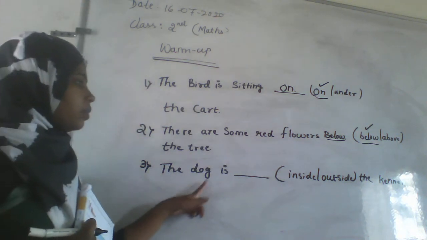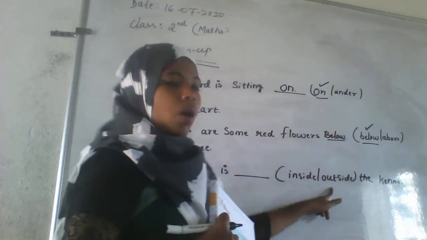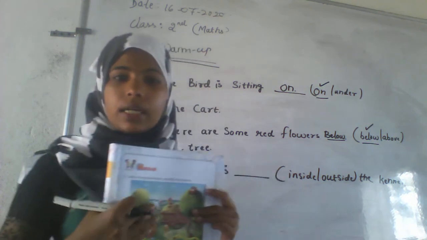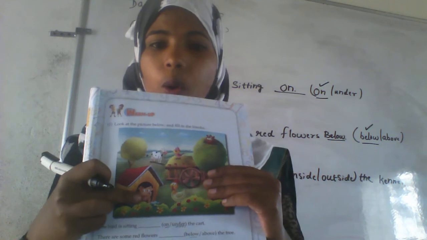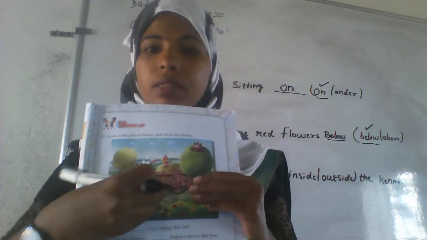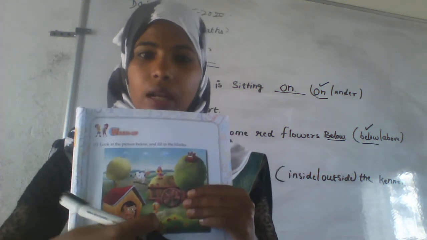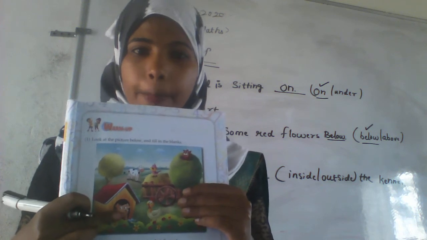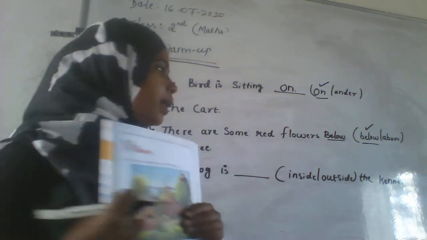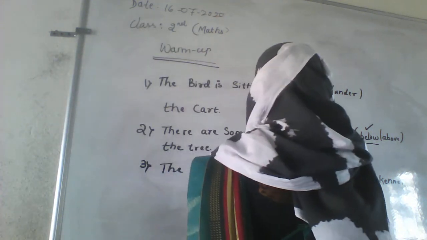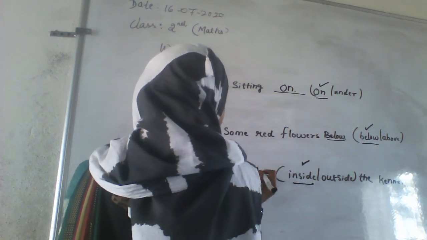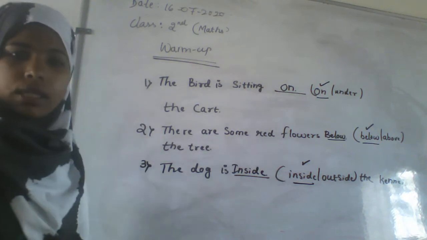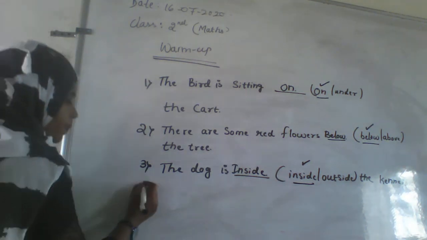The dog is dash inside or outside the kennel. Inside or outside the kennel means here, see whether the dog is inside or outside. Outside means coming out of the kennel, and where the dog is exactly, that is inside. The answer is inside. Inside the kennel.